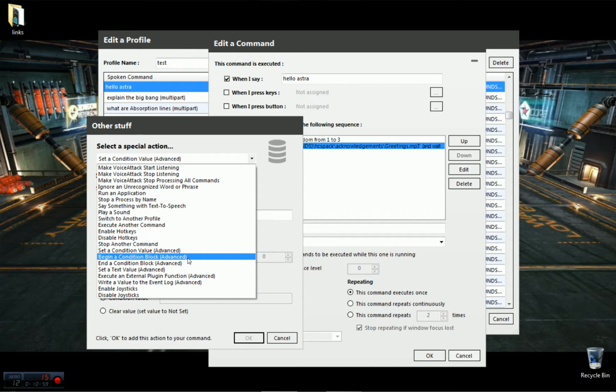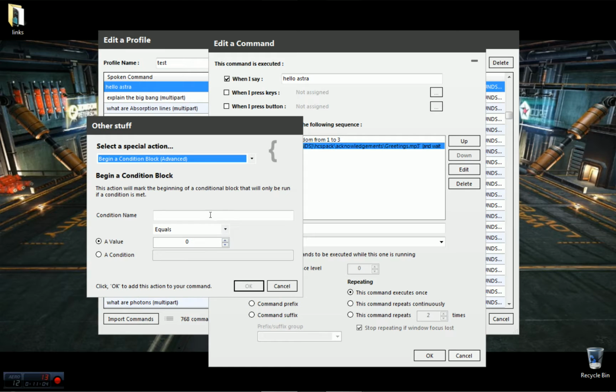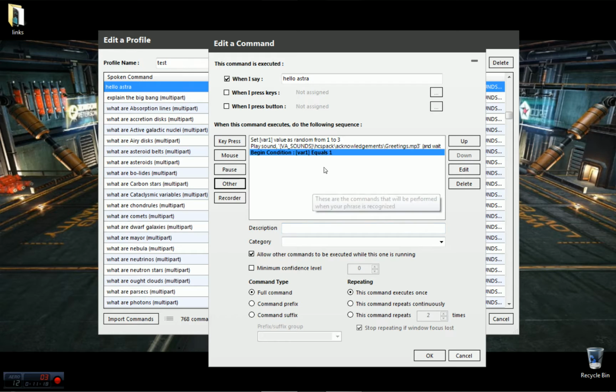We want to begin a condition block. Now our variable, remember, is var1. Remember what you set your variable to. When it's 1, remember it's going to be a random value between 1 and 3. So it's going to be 1, 2, or 3. So I want to go 1 first. And this is what we want her to say. So let's move that down. So this is the correct order.